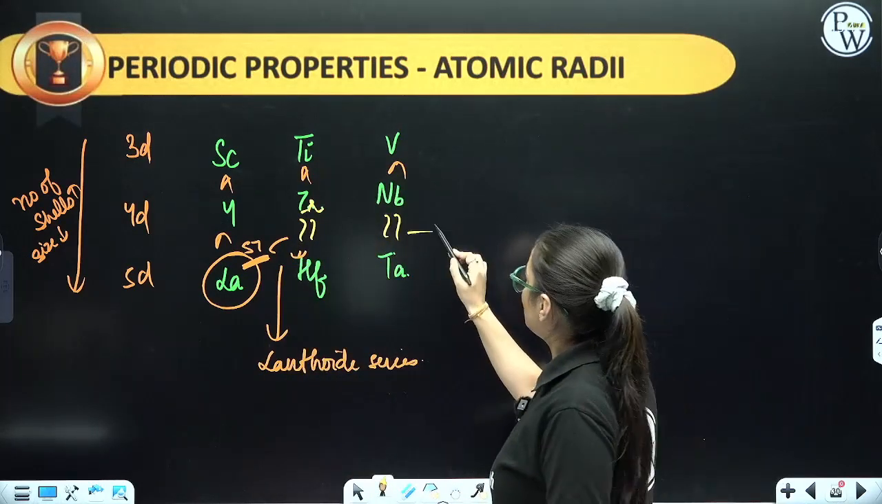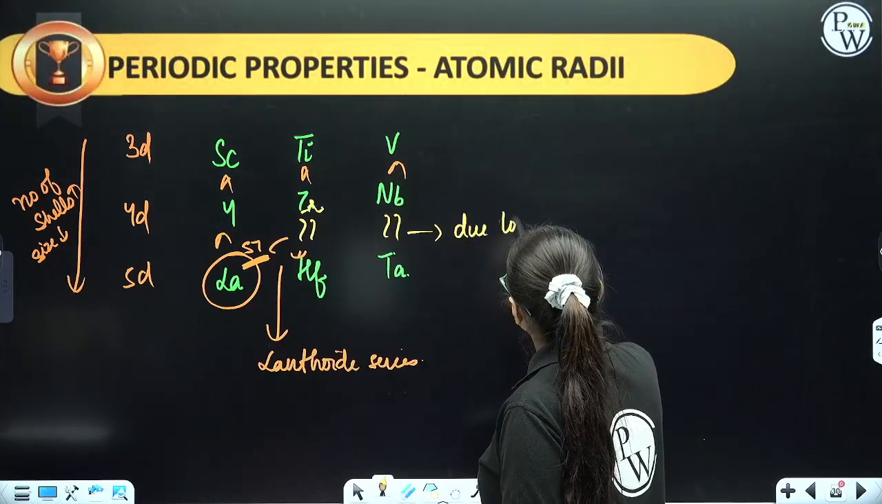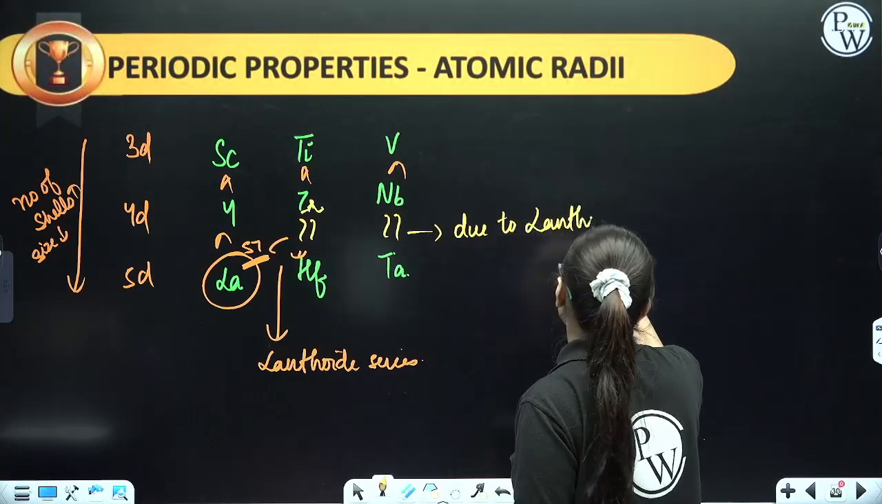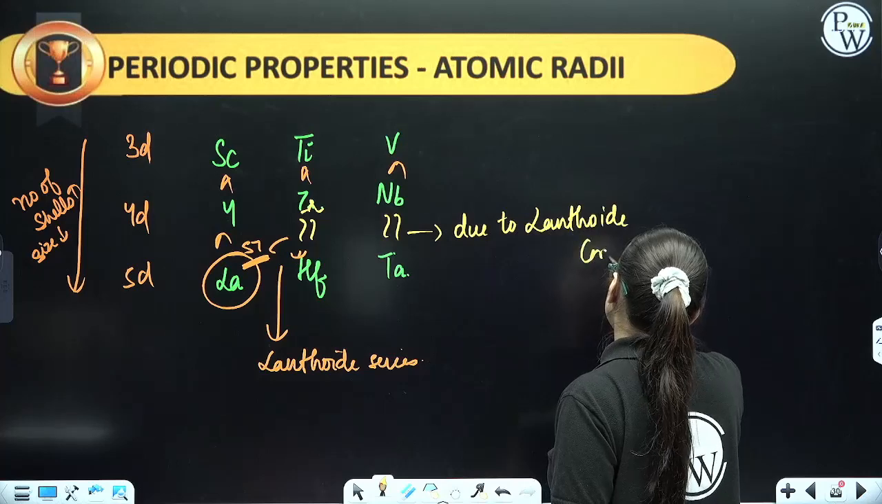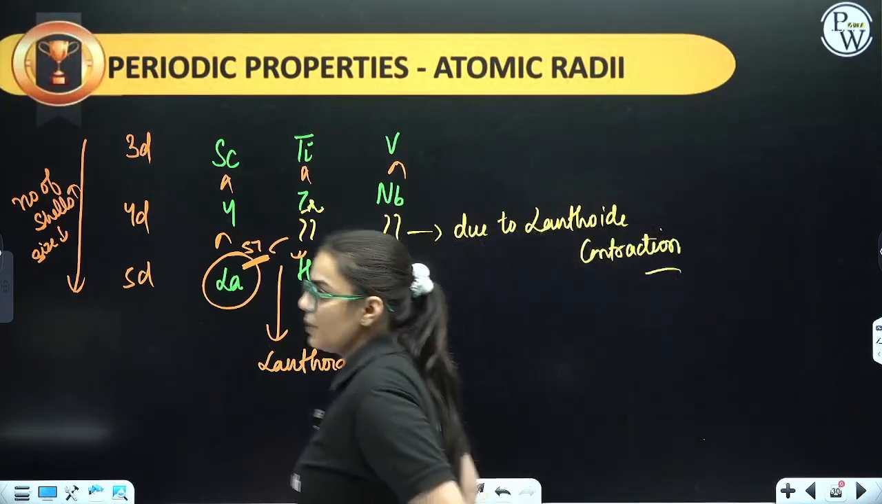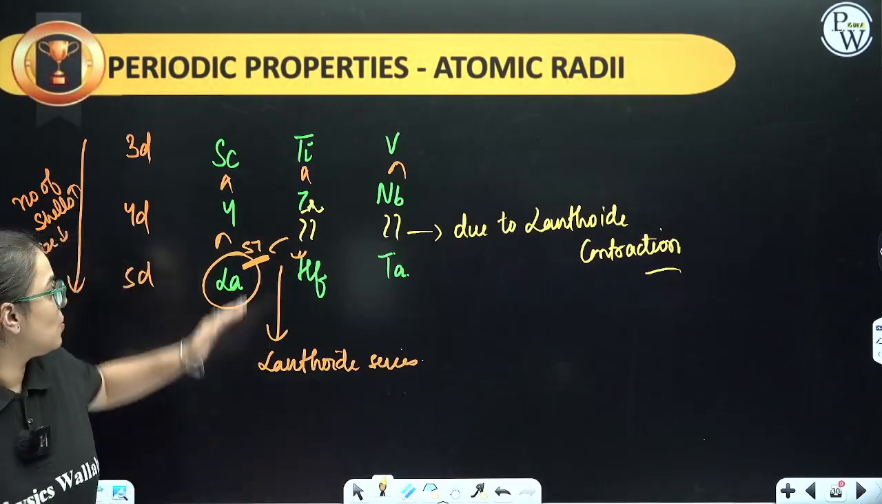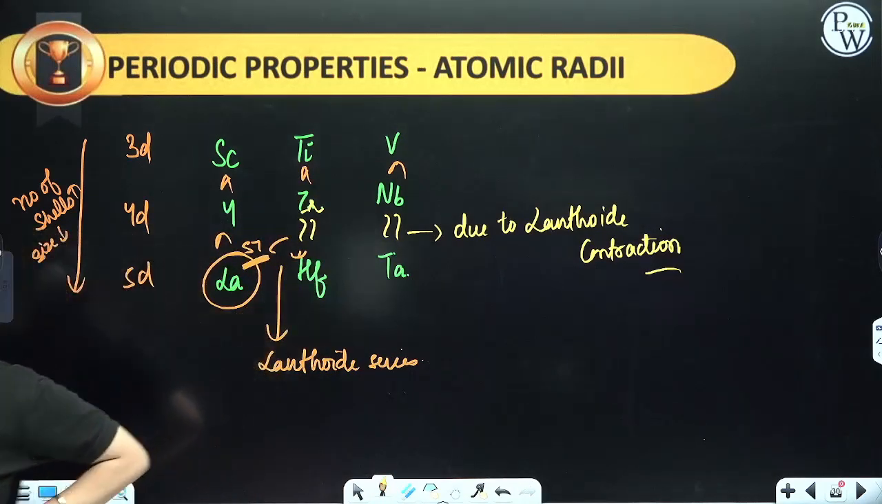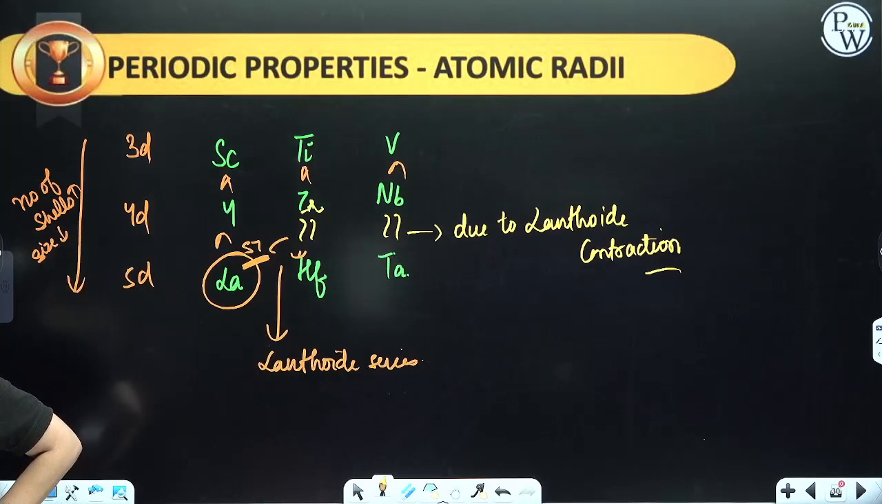Zirconium, hafnium, niobium and tantalum will have equal atomic radii. Why? Due to lanthanoid contraction. Due to lanthanoid contraction, this is going to be the order. Not for this one, but for these ones, right? Due to lanthanoid contraction. Clear everybody? Shall we move on to the next one, students, if it is done?